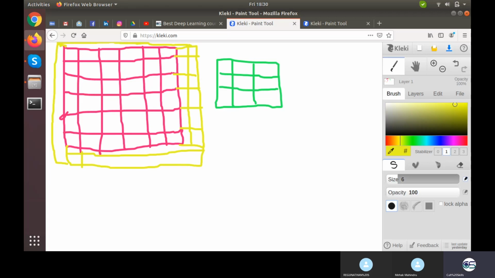Now the convolution will again start only and only from the image itself. So this is first convolution with a stride size of 2 by 2. This is second convolution, and again with a stride size of 2 by 2. This is third convolution.